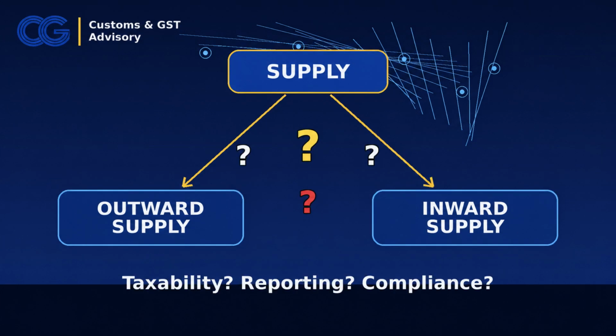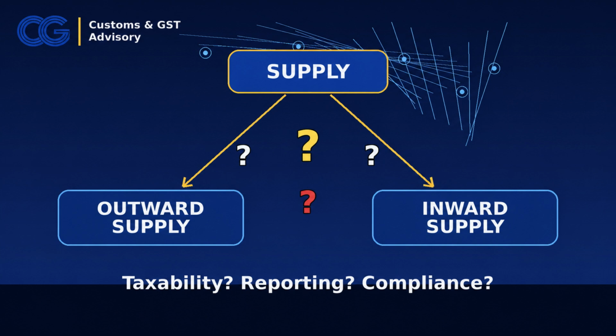Now, the important question arises: if every taxable discussion begins with the word supply, then why does the Act separately define outward supply and inward supply? The answer lies in compliance, reporting, and person-specific tax consequences. For example, when a supplier issues an invoice, reports supplies, files returns, or calculates outward liability, the law often looks at outward supply. But when the recipient receives goods or services, claims input tax credit, accounts for purchases, or deals with reverse charge liability, the law looks at inward supply.